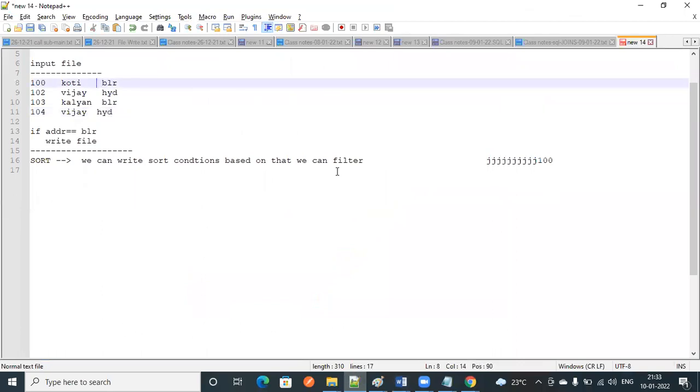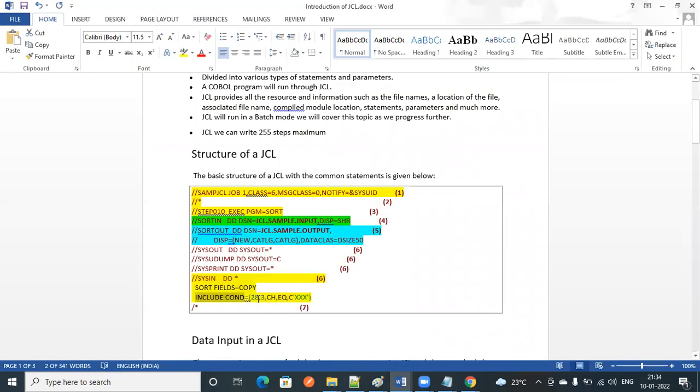If you consider this is your input file, what is the column name over here? The column length is 15. From 15, 3 characters equal to what I need to keep? BLR, Bangalore. So what will it do?